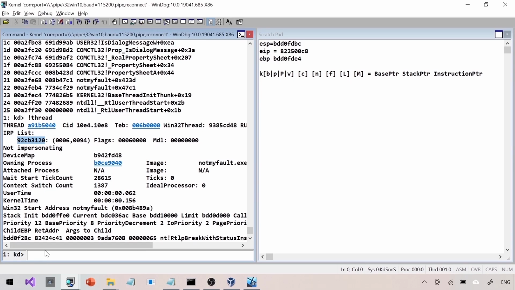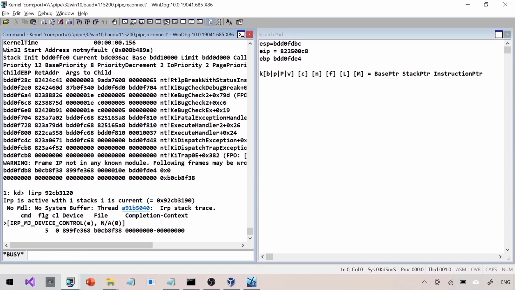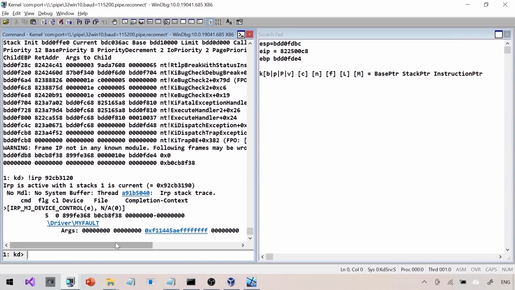I'm going to take the IRP pointer from the !thread command, then !irp and the pointer. As you can see here, the IRP is pending on myfault. This could be a problematic driver.